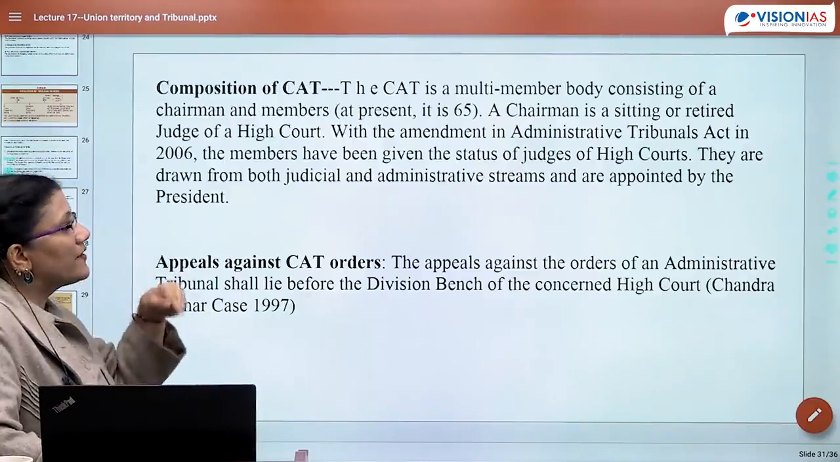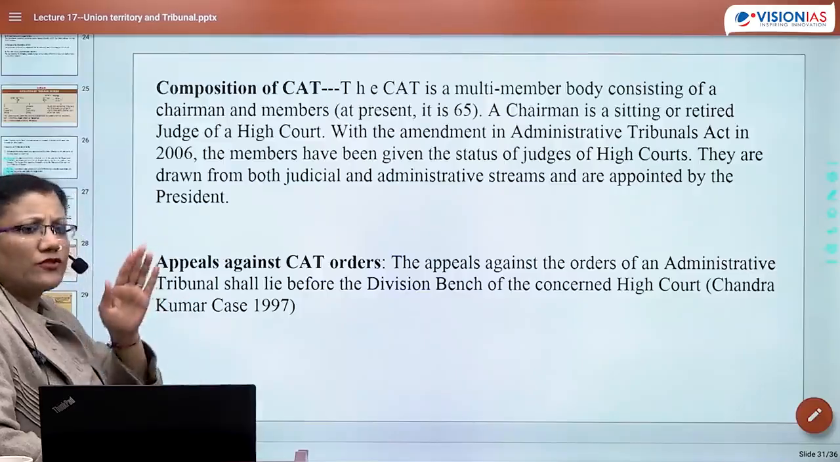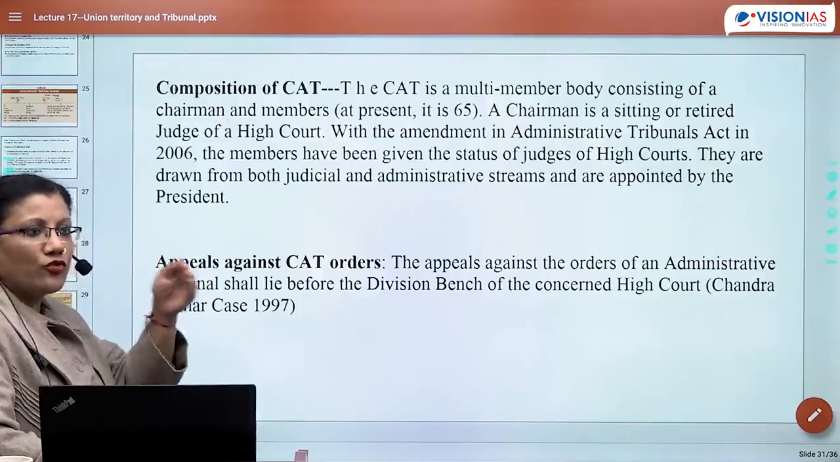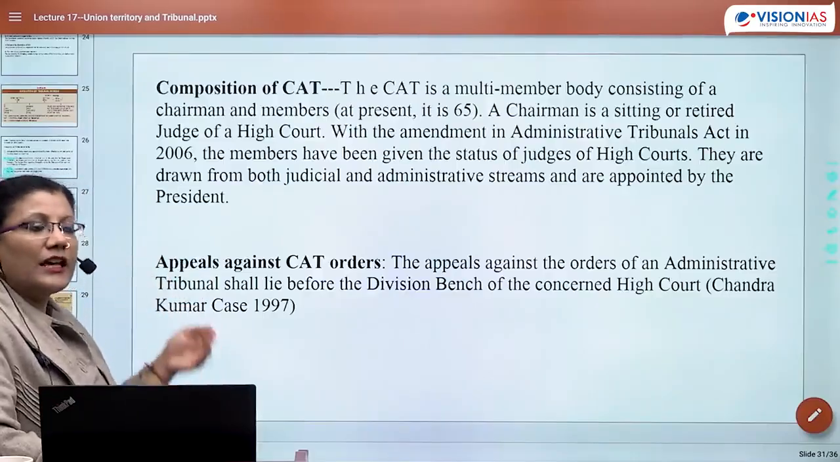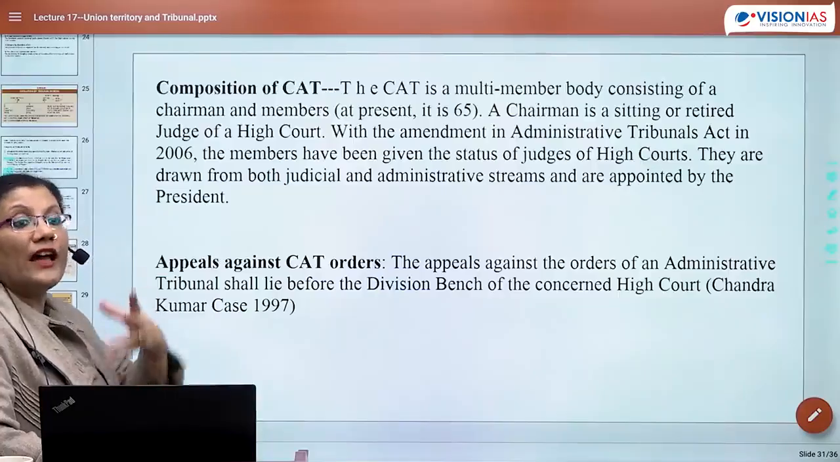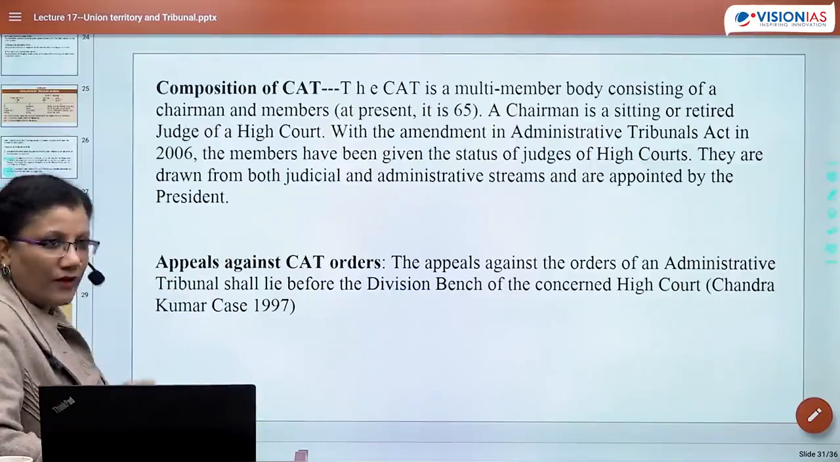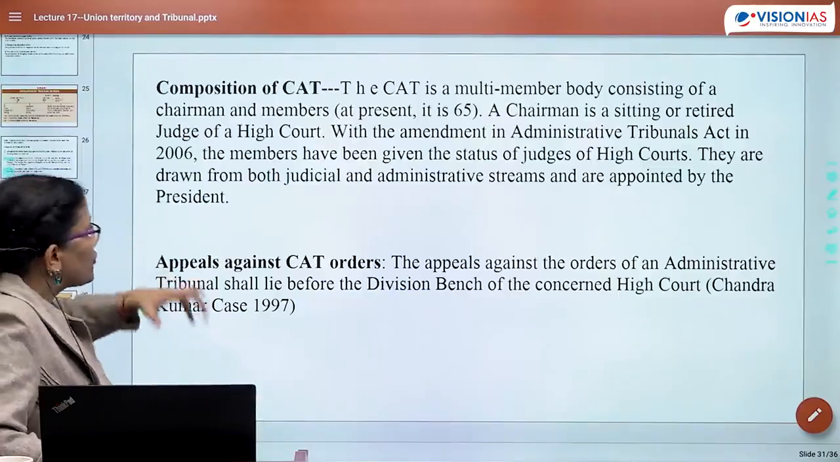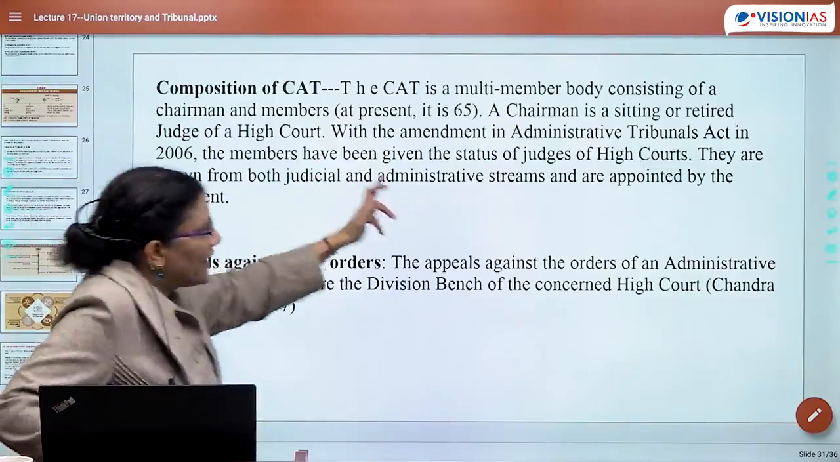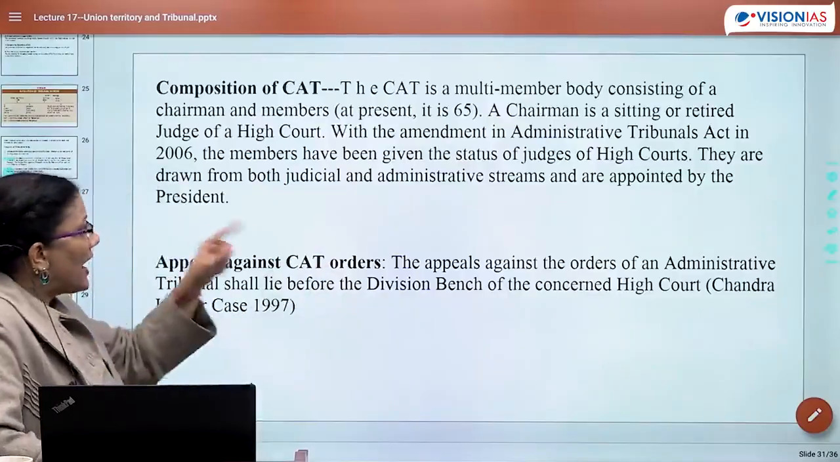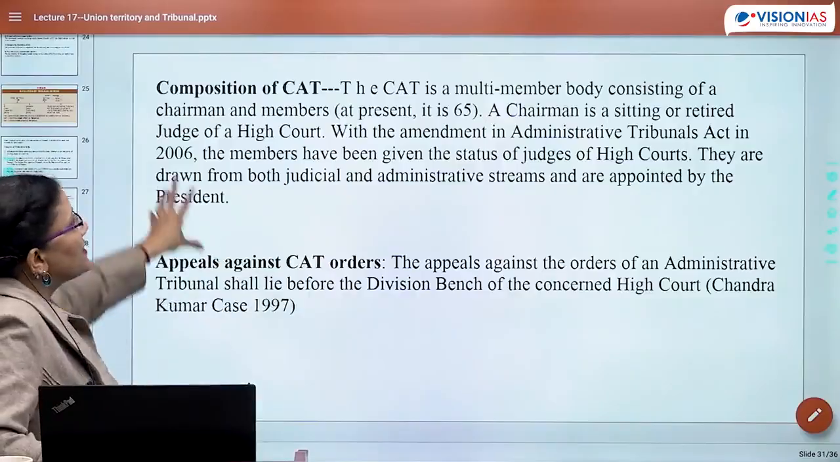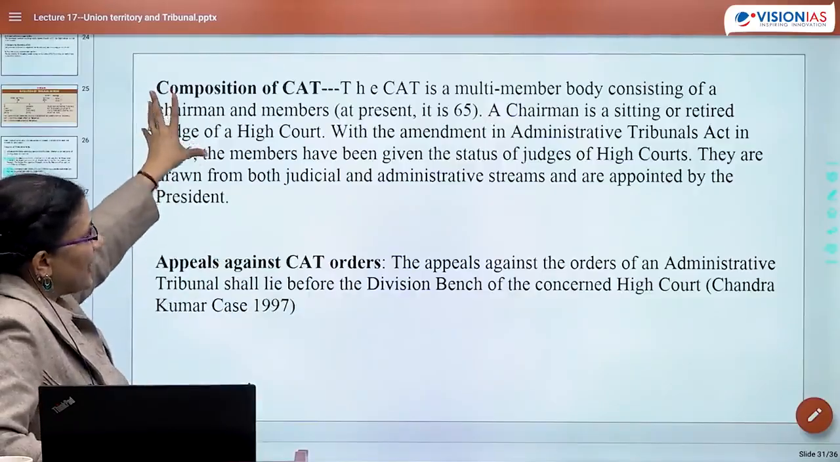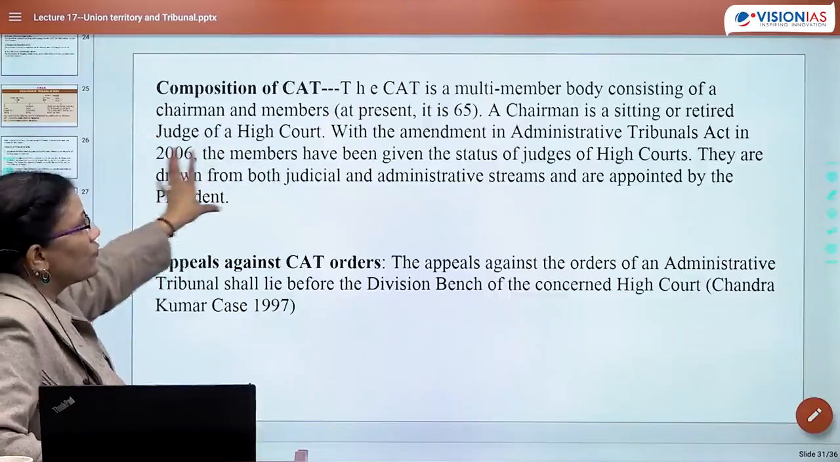They are just being given the status. They might not be, but status unko by the time they are having their tenure in CAT, they would be considered, or they will enjoy that status of a judge of a high court. They are drawn from both judicial and administrative streams and are appointed by president. ठीक है? This means याद करने के लिए आप समझ जाना कि CAT के membership में it's nothing to do with Supreme Court.